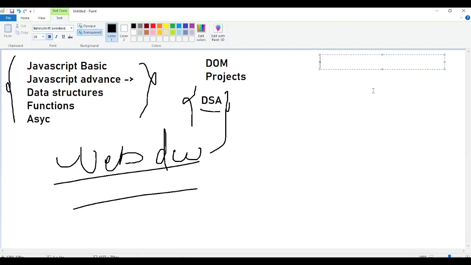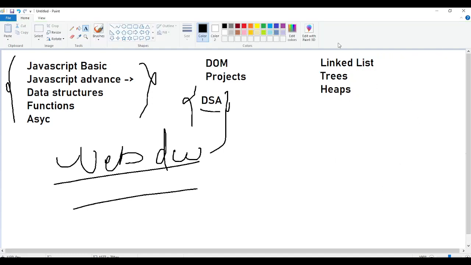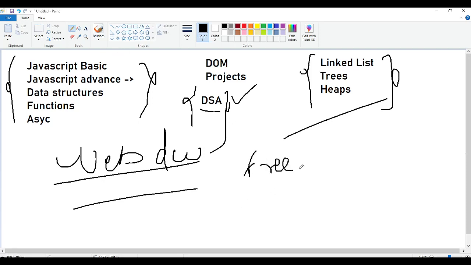Let me tell you how. Try to only learn how you can create a linked list, trees, heaps, right? So just learn how we can create these, and after knowing all this, you can go to LeetCode to learn data structures and algorithms. Or I must say you can follow any free full data structures course on YouTube, and just learn from that course.